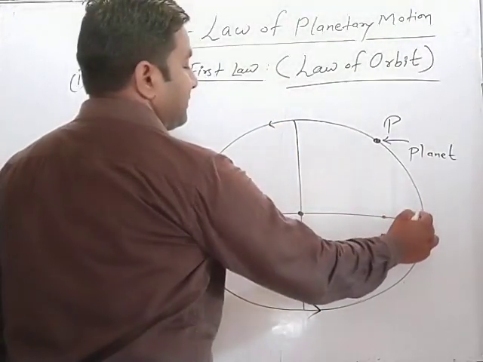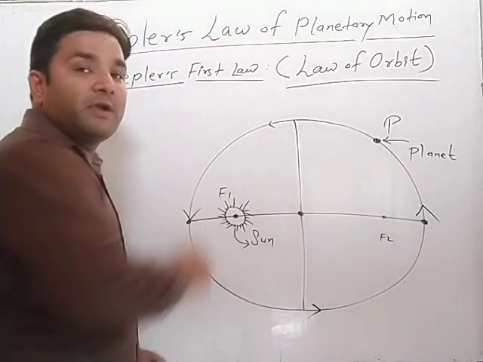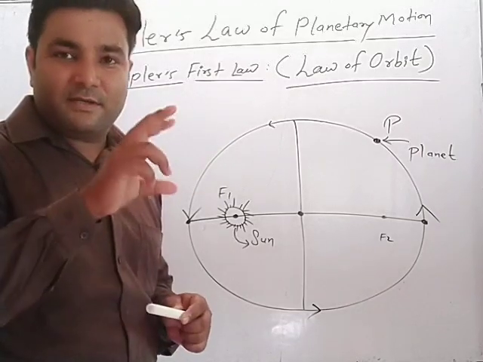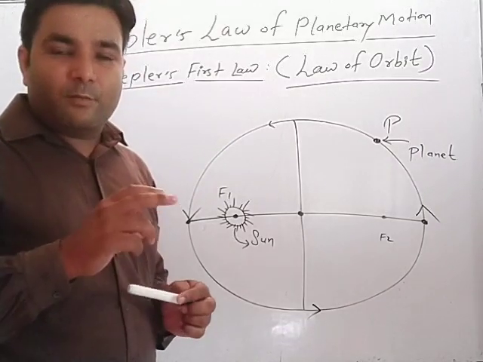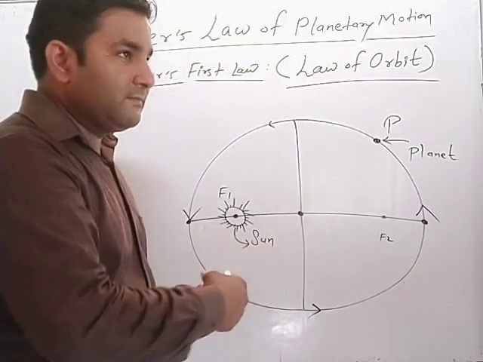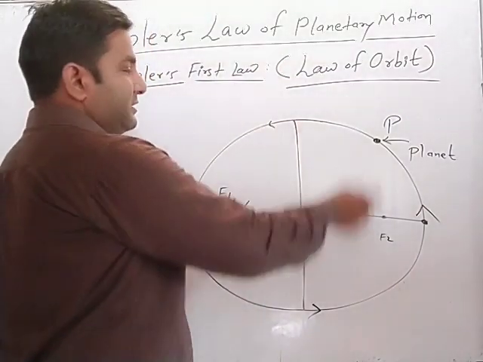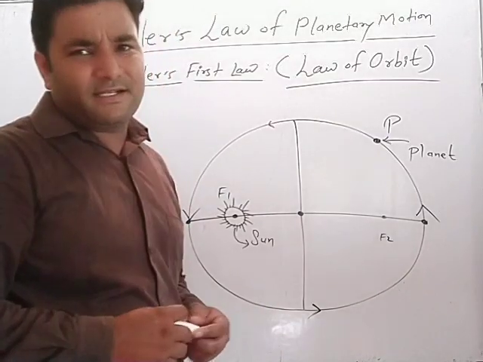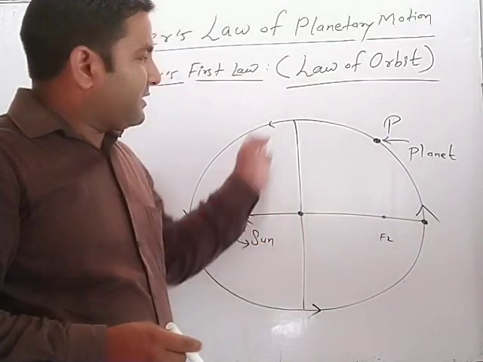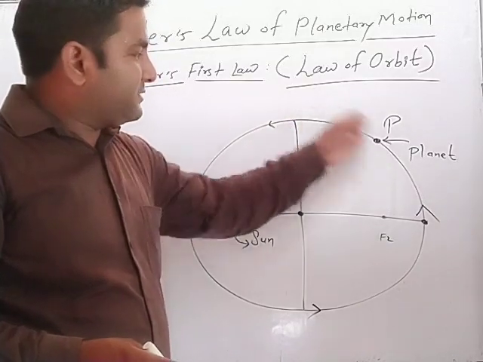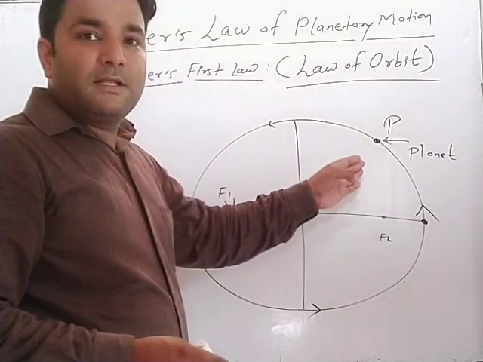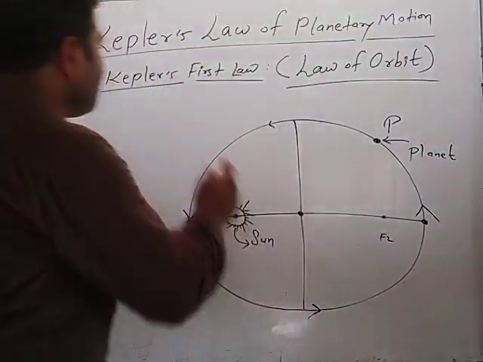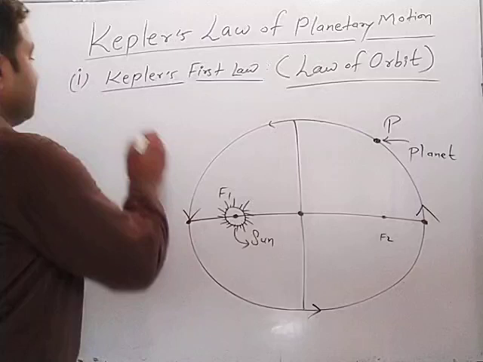This is the anti-clockwise direction, just opposite to the direction of clock movement. A clock has hands moving in this sense, and anti-clockwise means just opposite to the clock movement. A clock has an hour hand, minute hand and second hand. Just see the movement of the hands in this way, but the planet's movement is just opposite to the movement of the clock.